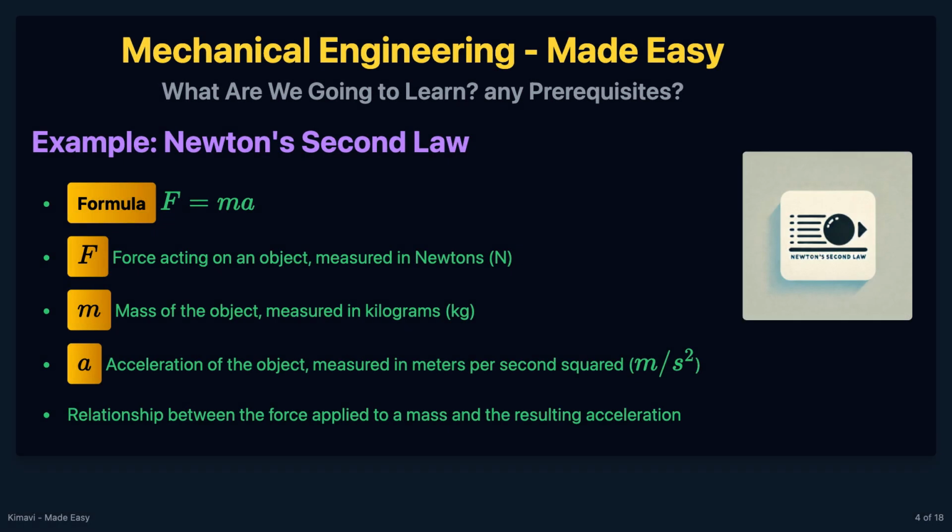Newton's second law states that the force acting on an object is equal to the mass of that object times its acceleration. The formula is F equals ma, where F is the force, m is the mass, and a is the acceleration.